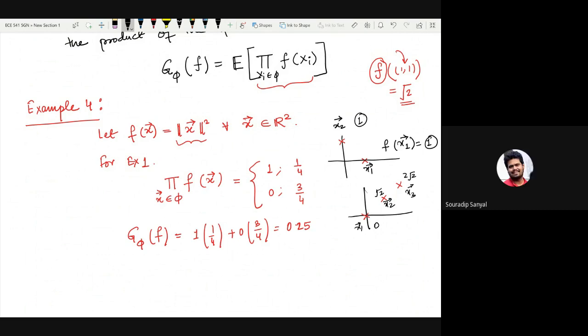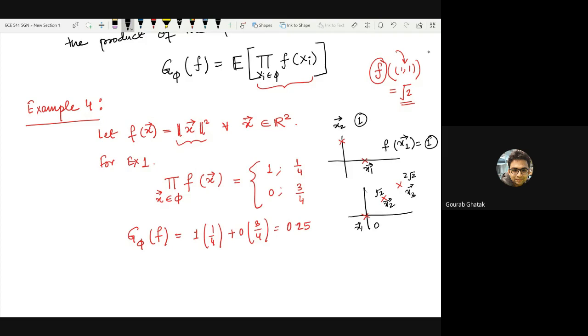Sir, but as per the region, x1 and x3 fall out of the region, no? Or is that not considered? No, here there is no A. If we had denoted x vector belonging to A, where A is some defined subset of R, then it would have been a different case.